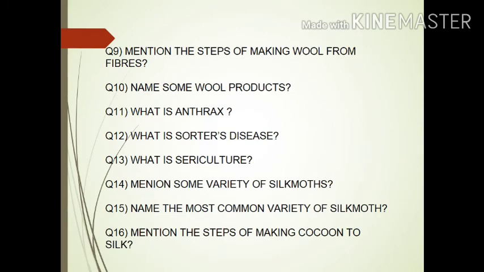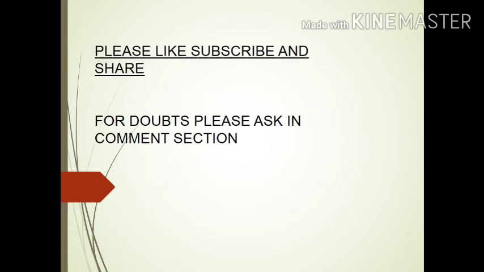Question 9. Mention the steps of making wool from fibers. Name some wool products. What is anthrax, sorter's disease, sericulture? Mention some varieties of silk moths. Name some common varieties of silk moth. Mention the steps of making silk from cocoon.